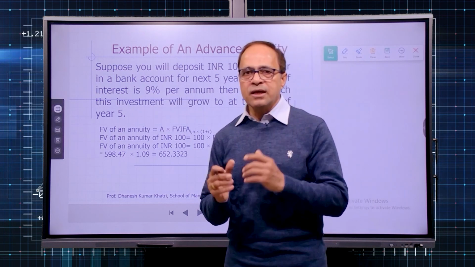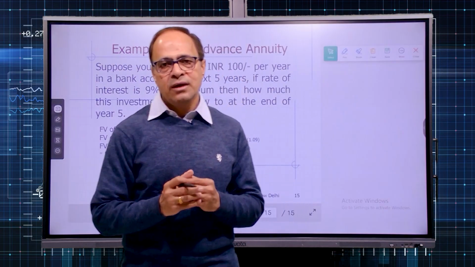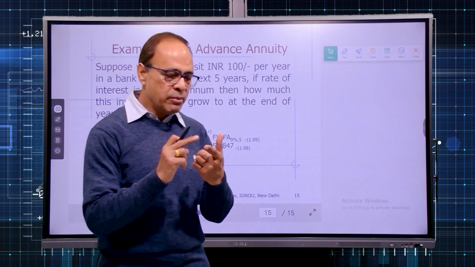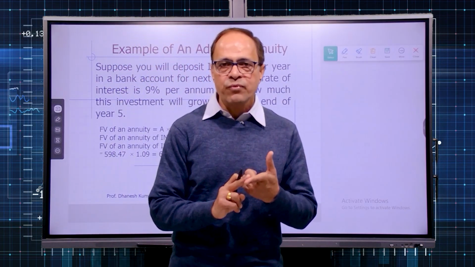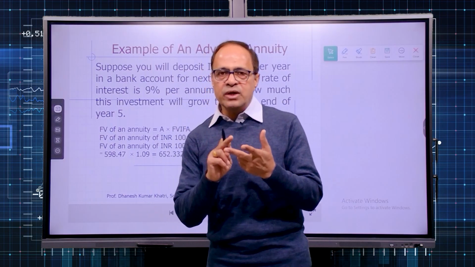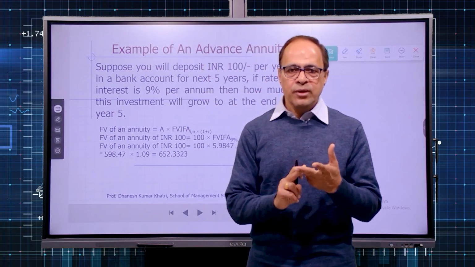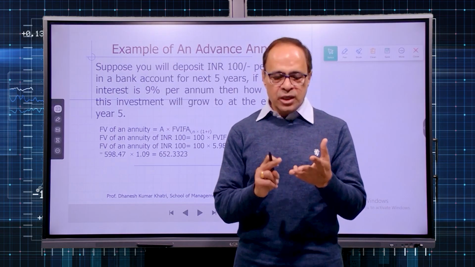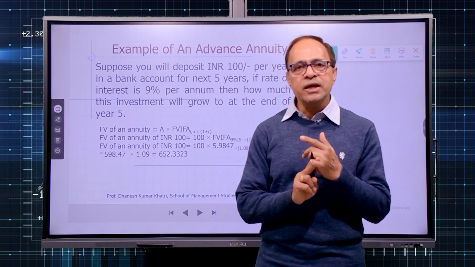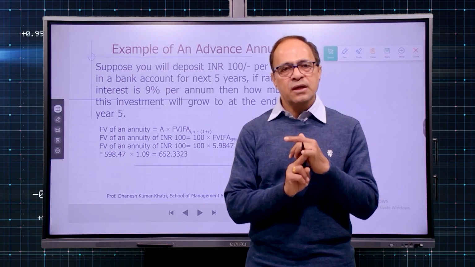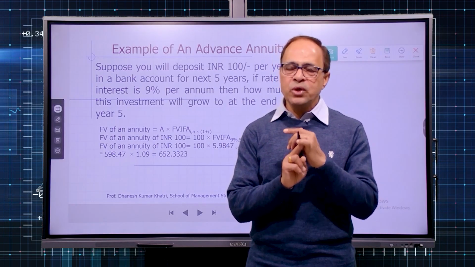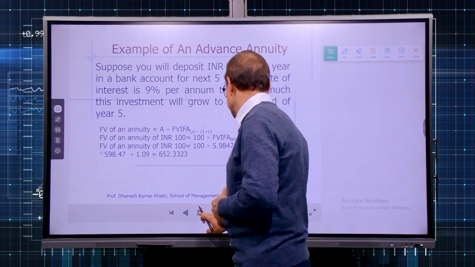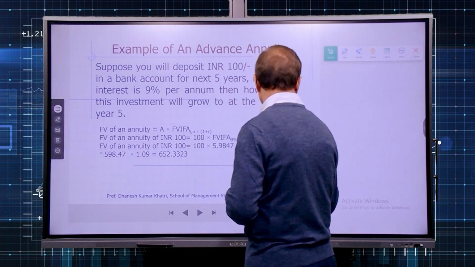So dear learners, what have we understood so far? We have understood the future value of a lump sum amount, the future value of a regular annuity, and the future value of an advance annuity. Now we will learn about the future value of an uneven series of payments. Take care, at that point of time the duration needs to be calculated. So let us take an example.